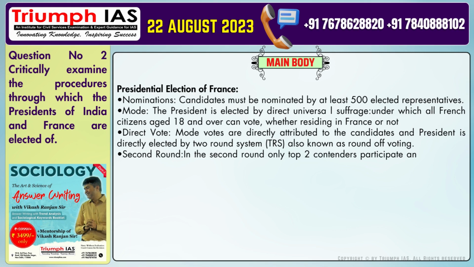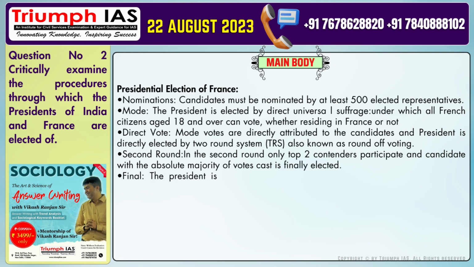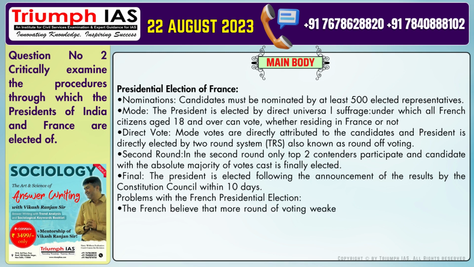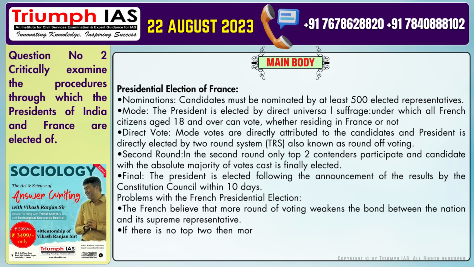Number 4. Second round. In the second round, only the top 2 contenders participate, and the candidate with the absolute majority of votes cast is finally elected. Number 5. Final. The president is elected following the announcement of the results by the Constitutional Council within 10 days. Problems with the French presidential election. Number 1. The French believe that more rounds of voting weaken the bond between the nation and its supreme representative. Number 2. If there is no top two, then more rounds need to be conducted, so more time and money get invested.